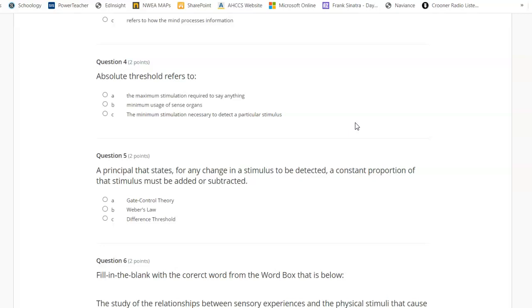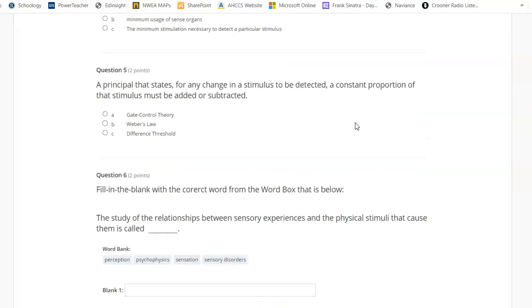Absolute threshold refers to A, the maximum stimulation required to say anything. B, minimum usage of senses organs. C, the minimum stimulation necessary to detect a particular stimulus.